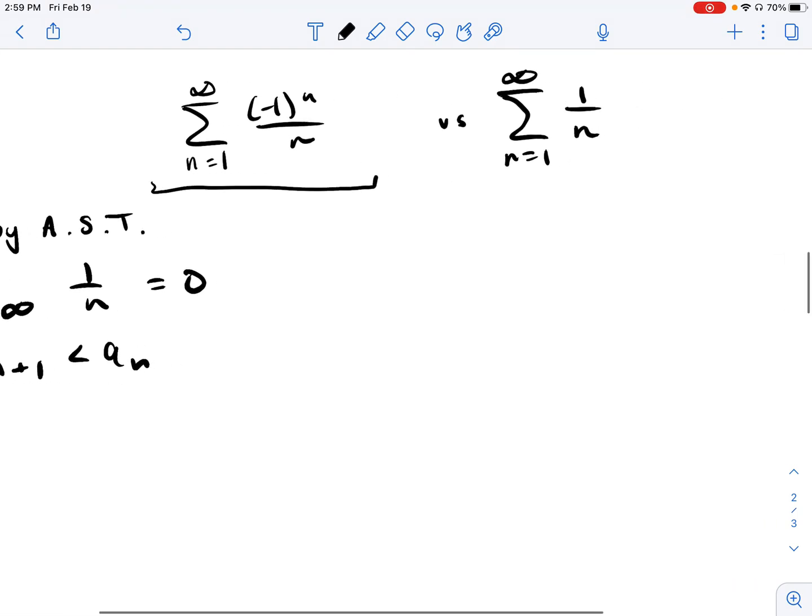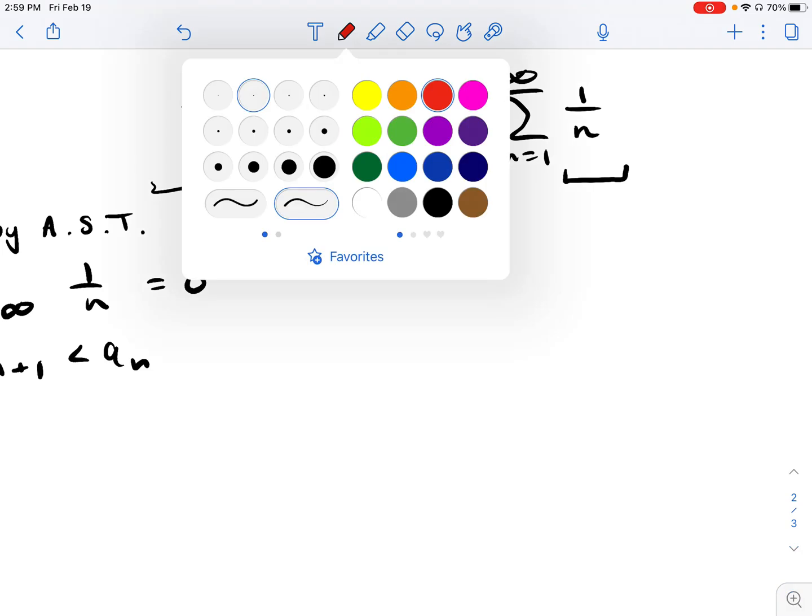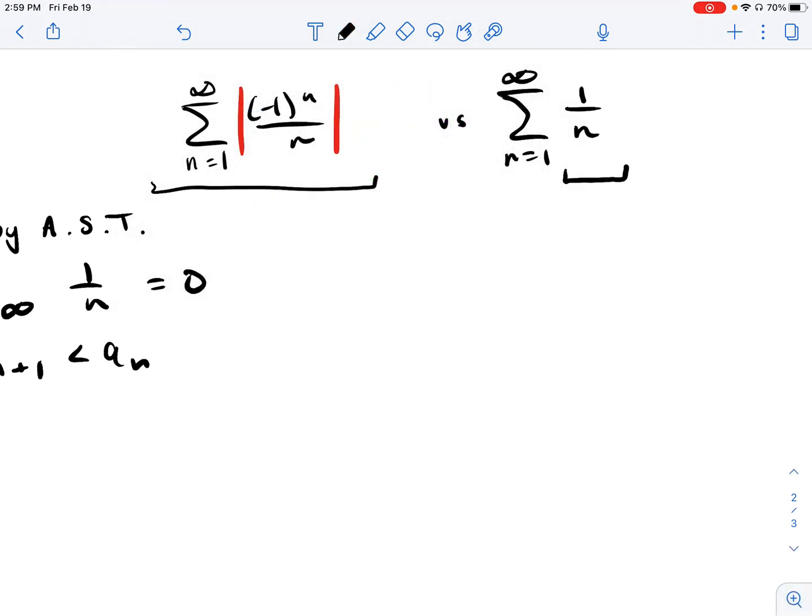However, look at the absolute value of that same series. In other words, let's look at the series if we were to take an absolute value of this. If I take the absolute value of this series so that I'm only looking at the positive terms created by the series, what do we notice here? We see that this series is actually divergent because it's a harmonic series.